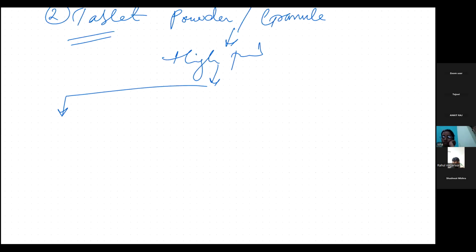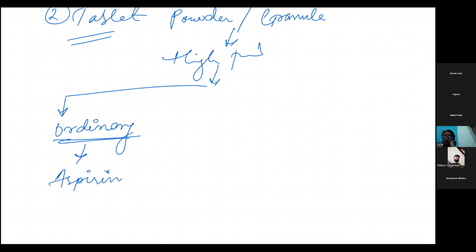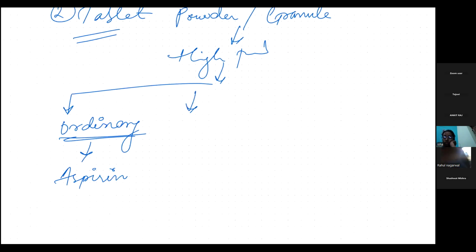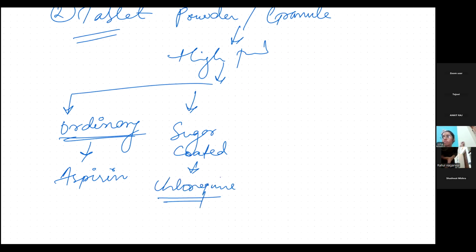What are they? The first one is ordinary tablet. What is an ordinary tablet? Simple powder which has been pressed. No coating, nothing. An example is aspirin. I hope all of us know what aspirin is. Now, the second one is sugar coated tablets. An example of a sugar coated tablet is chloroquine, a medicine which is given in malaria. Okay, so sugar coated tablet, that is chloroquine.